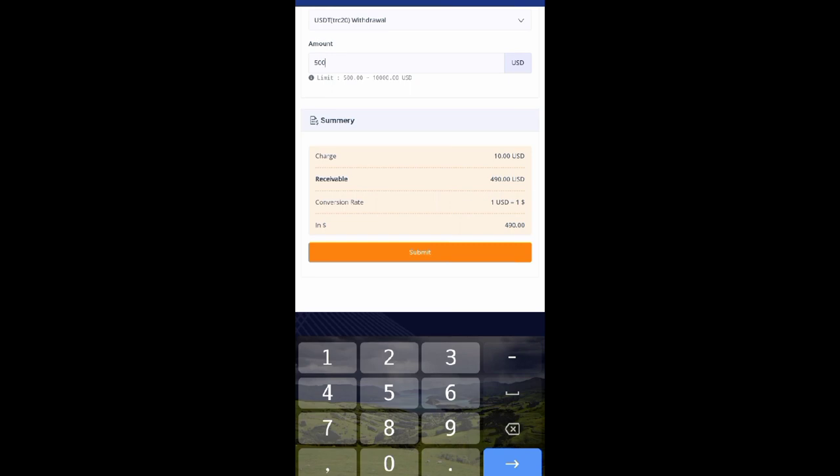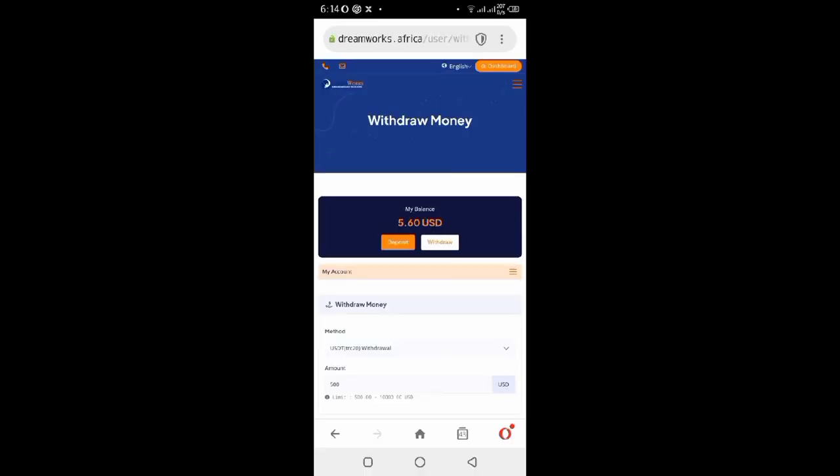If you have 500 or above, you can withdraw. My friend that withdrew from this site withdrew over $700 and he got it that day. As you can see here, this money is not fake, it is real, guys.